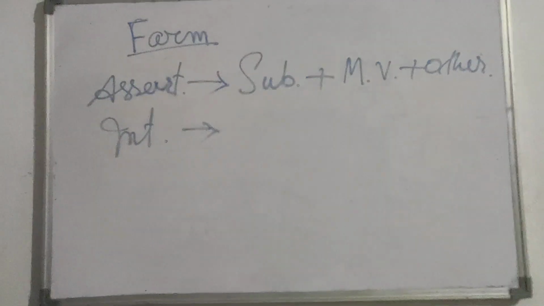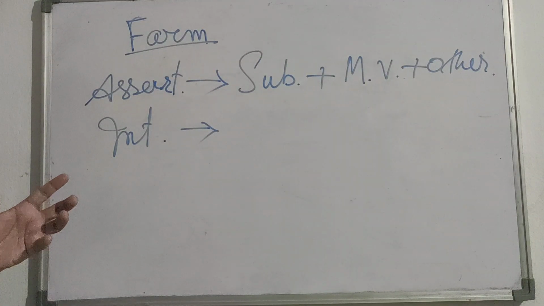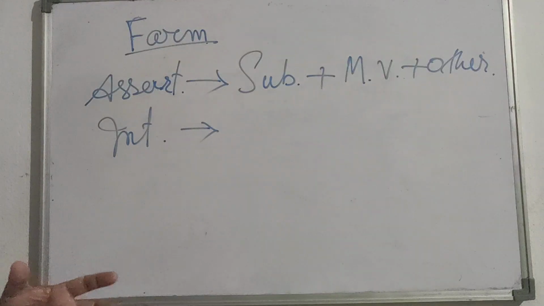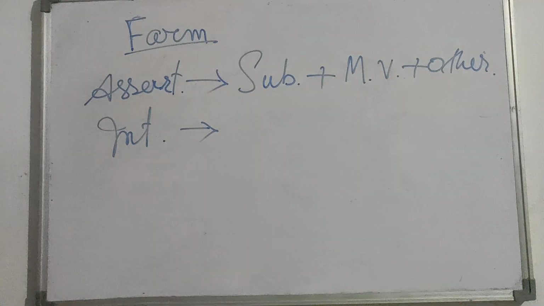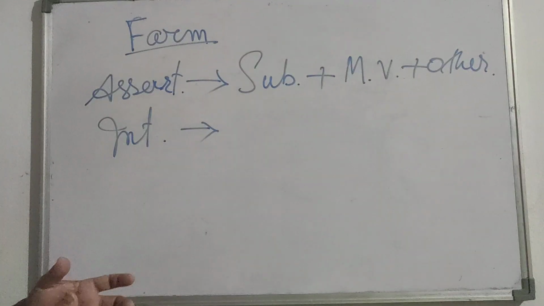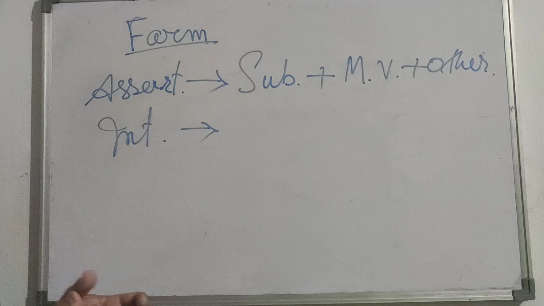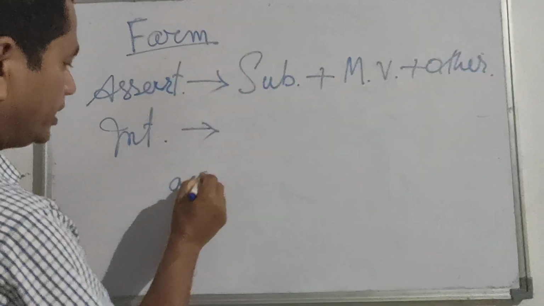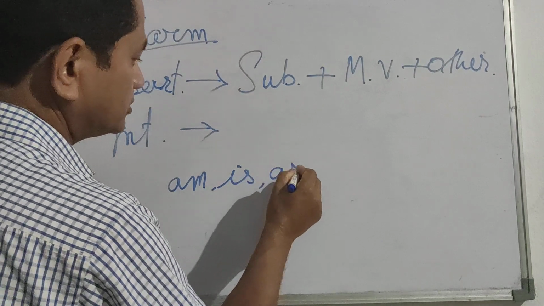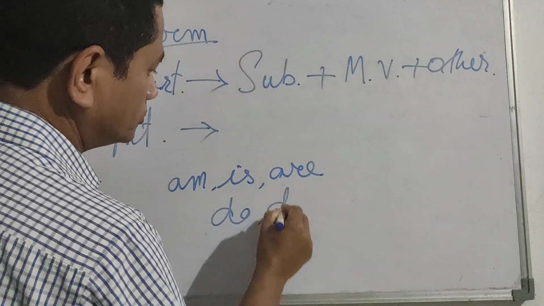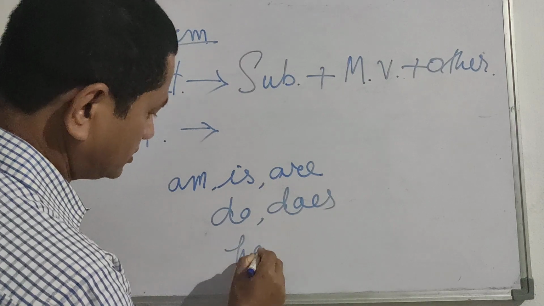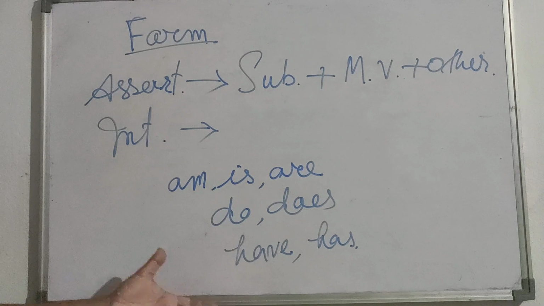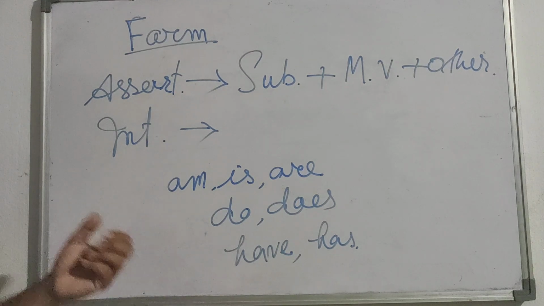Since there is no auxiliary verb, just remember the helping verbs that I talked about in the earlier class, when we were in the semi-final match in the Indian Volleyball League. We talked about some players that played in the semi-final. The helping verbs, or players, were am, is, are, do, does, have, and has. These are the helping verbs we use in present tense.